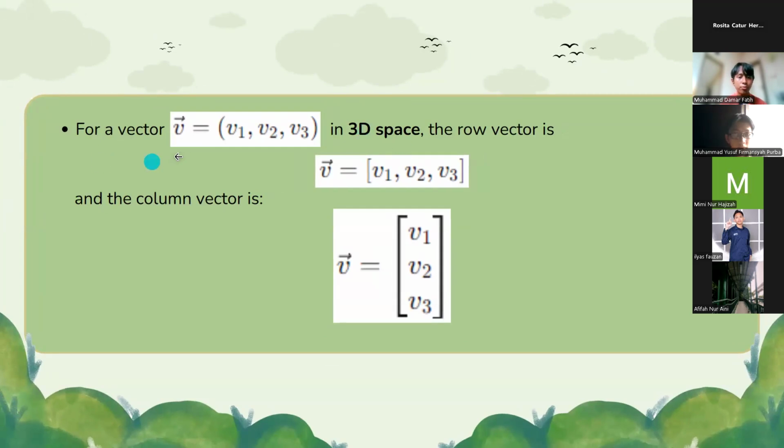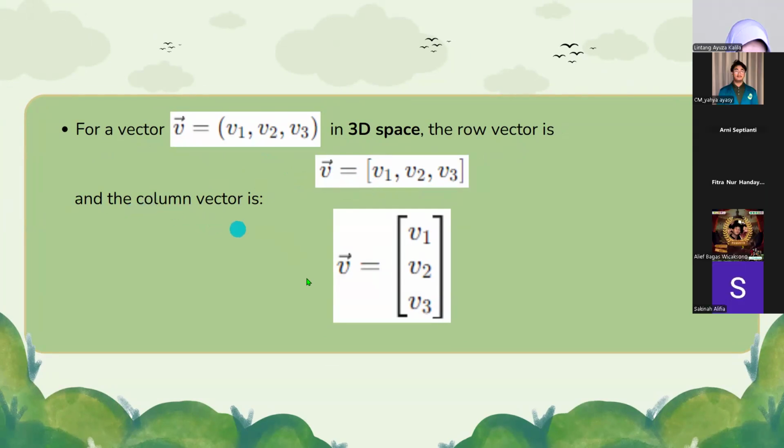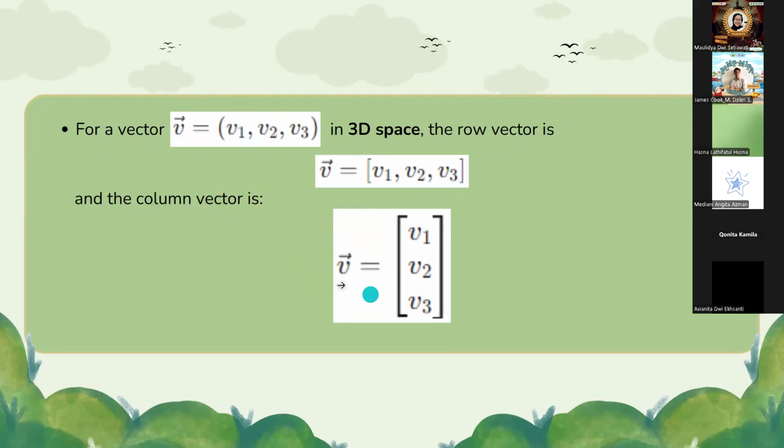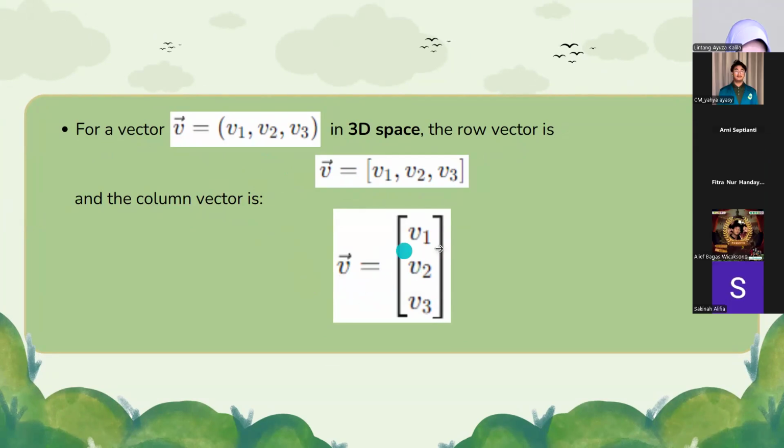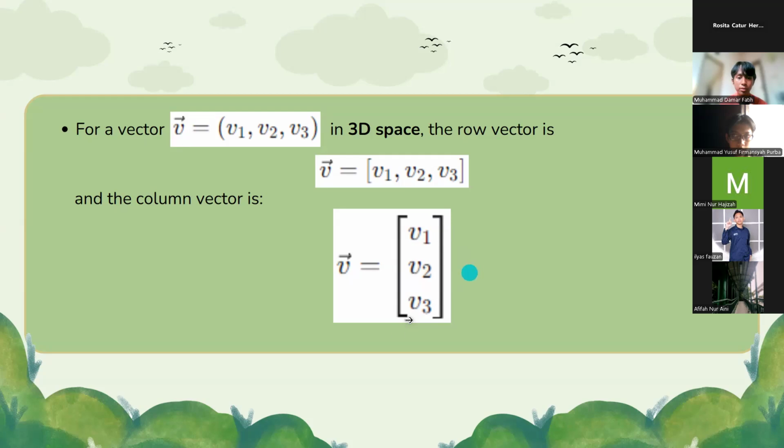For a vector v in 3-dimensional space, the row vector is v = (v1, v2, v3). And the column vector is vector v equal to v1 for the first row, v2 for the second row, and v3 for the third row.